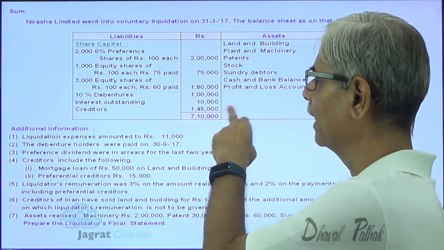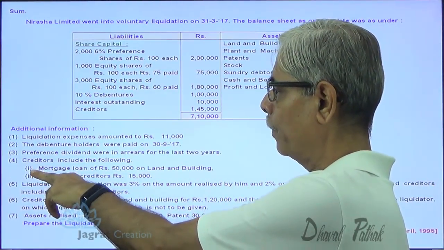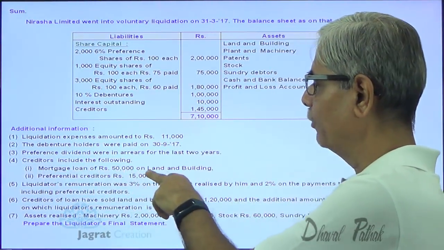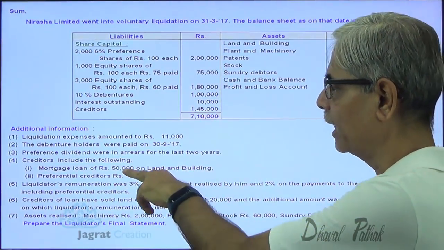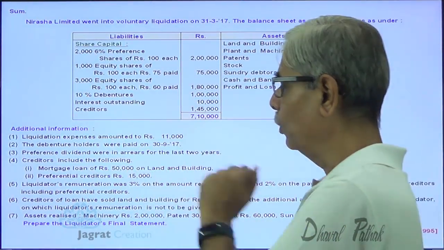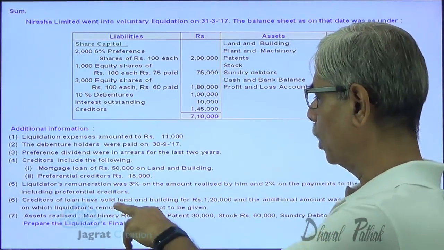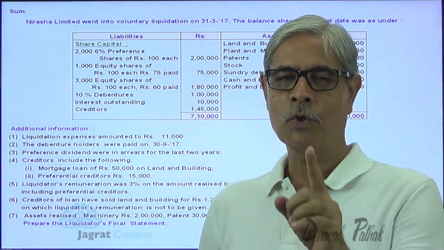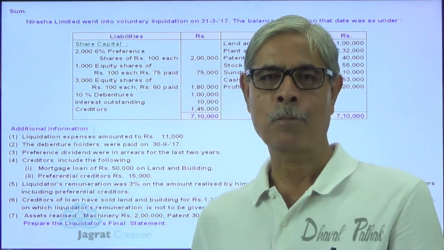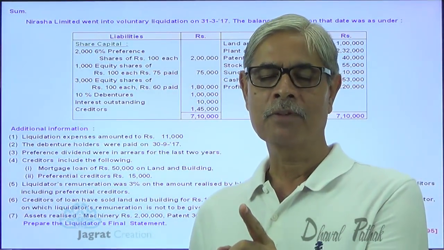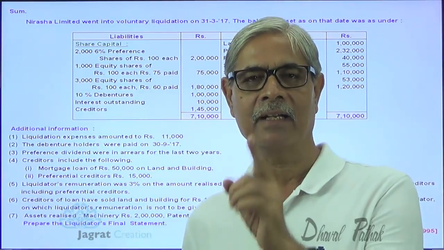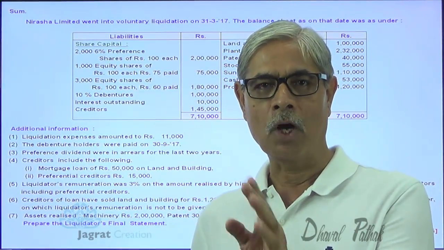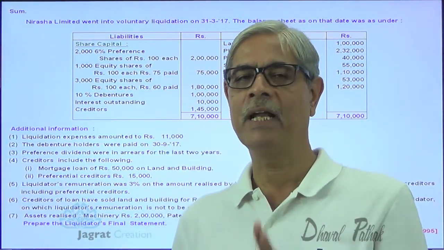Creditors of 1,45,000 include a mortgage loan of 50,000 on land and buildings, so fully secured creditors are 50,000. Why are they fully secured creditors? Because the land and building realized value is 1,20,000. So the creditors of 50,000 have a charge. Charge means the right to recover their claim from the proceeds of land and building.